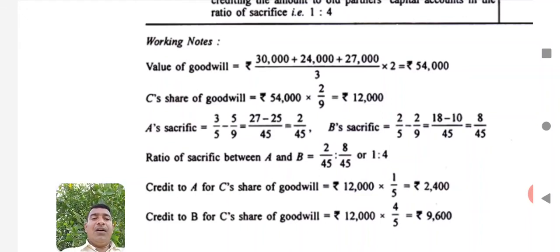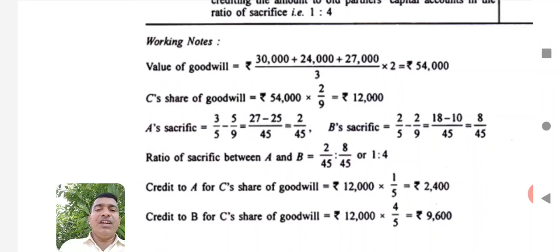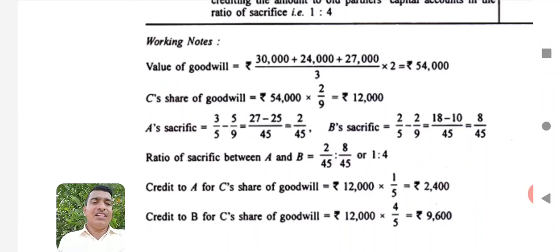Now for this sacrifice ratio, whatever may be the goodwill raised on account of C's admission, it should be given to A and B. Here the total share of goodwill of C, that means 12,000, should be distributed among A and B in their sacrifice ratio. So A's share, when you are applying sacrifice ratio, will be 2,400. That means 12,000 into 1 by 5, it will be 2,400. And B's share in the goodwill will be 12,000 into 4 by 5 is equal to 9,600.